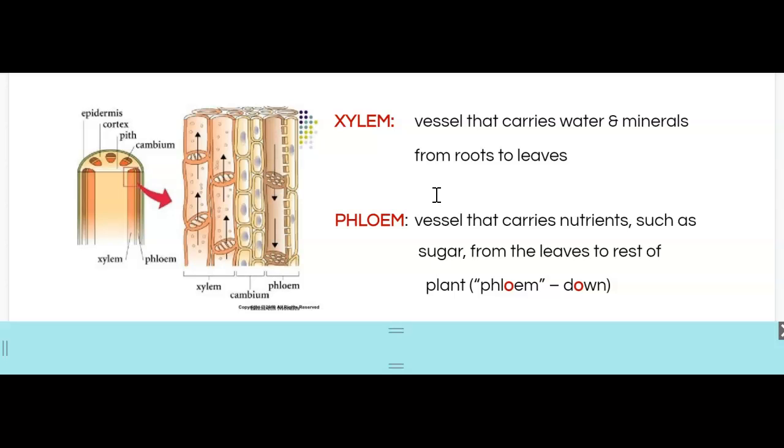like for instance sugar being made at the top of the plant. Typically we see more leaves there, and the rate of photosynthesis is going to be high in those leaves, not so much further down. And so we want to take that nutrient and store it for later on. So the phloem would be responsible for that. I think of the phloem as having that O in it, like down, so phloem and down. So what would be moving down? Well, the sugar would be moving from the leaves down to the roots where it gets stored.